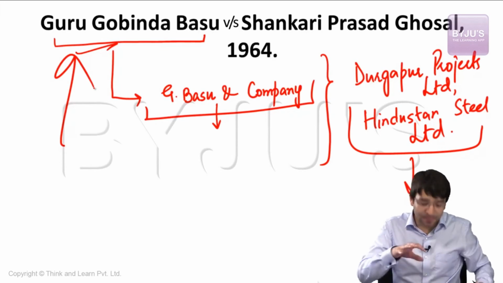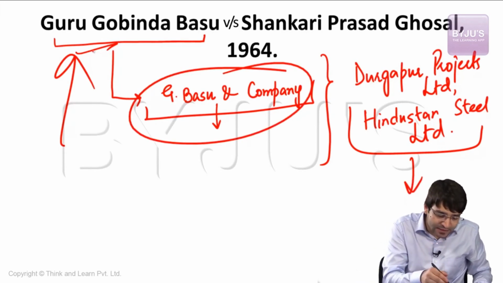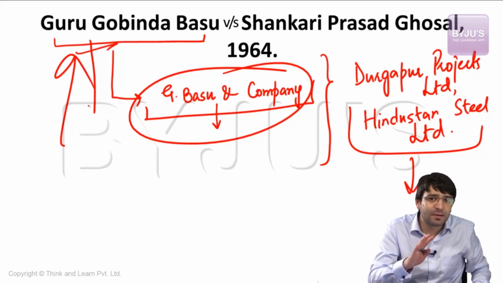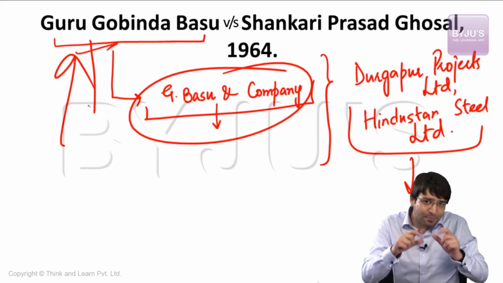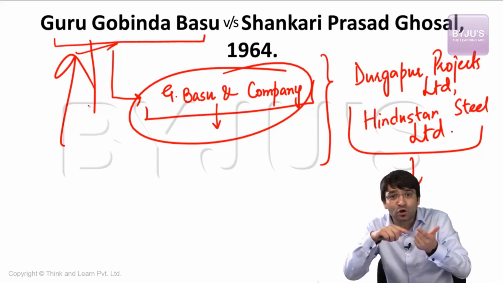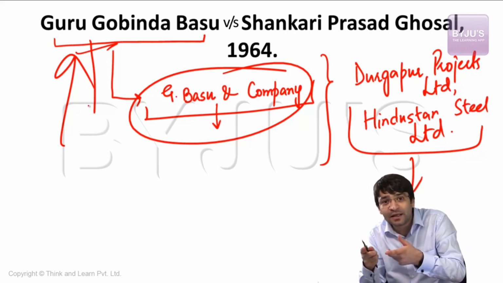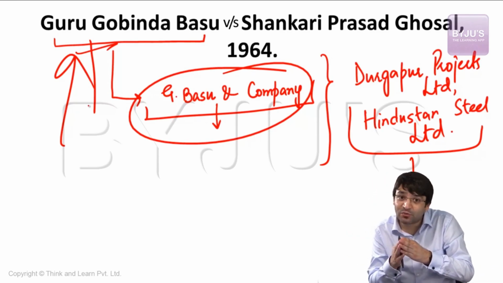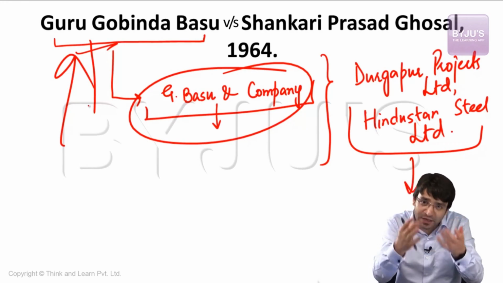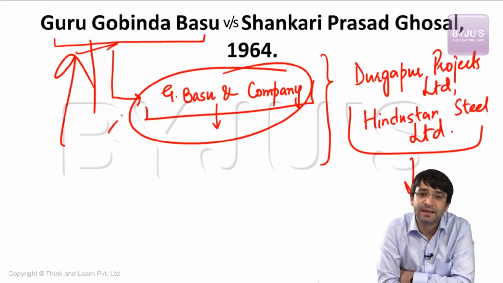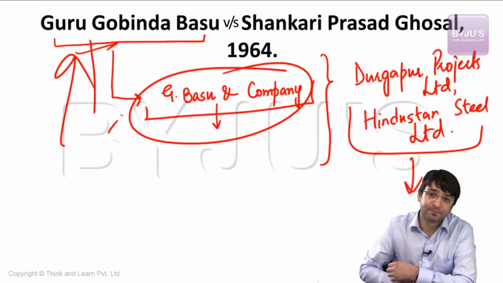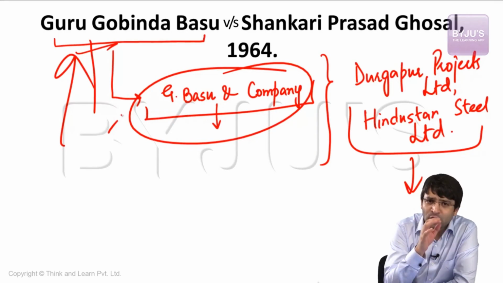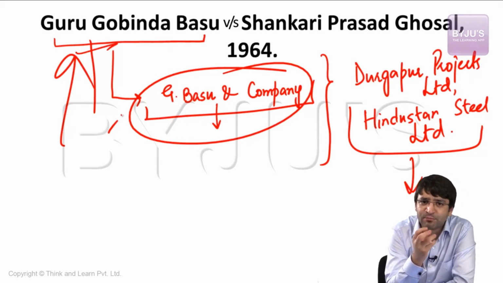That means this company was not a government company. The applicant in this case, G. Govinda Basu, was not appointed by the government. But this company was appointed by the government to audit the accounts of the government company. That means you are under the influence of the government. That means there is something we call pecuniary gain. If there is a pecuniary gain, that means you are holding an office of profit and you are disqualified. In this case, the Supreme Court also made it absolutely clear that office of profit is a very important part of our constitution.